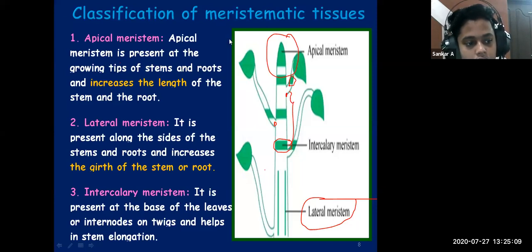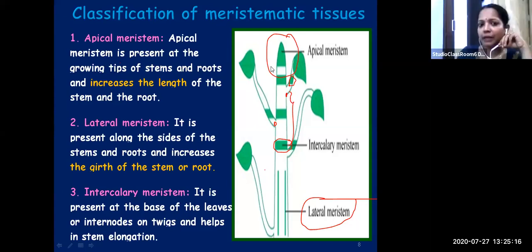Apical meristem is present at the growing tips of stems and roots. So where is apical meristem found? At the growing tips of stems and roots. What is its function? It will increase the length of the stem as well as the root.